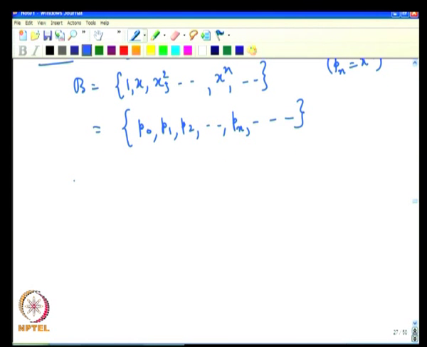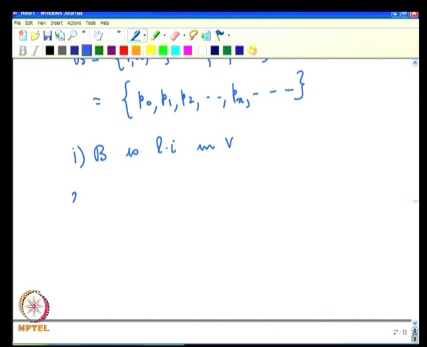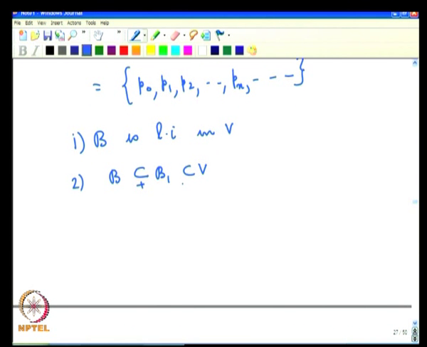Now, again as we have seen earlier many times, B is linearly independent in V. Suppose we have a set B1 bigger than B in V. Therefore, there must be somebody in B1 who is not in B, and they are all polynomials.